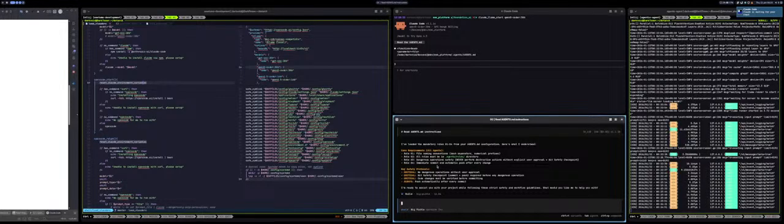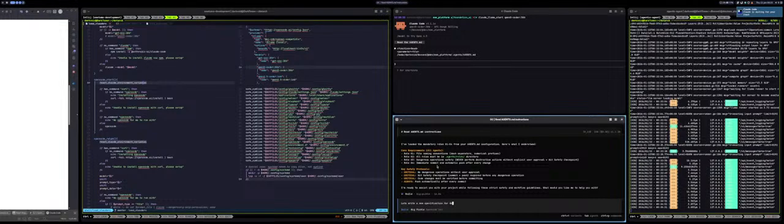So let's see if it behaves and follows my rules. Let's write a new specification for developing a web framework. Build. Okay, wait. First, let me. Oh, okay. Really?